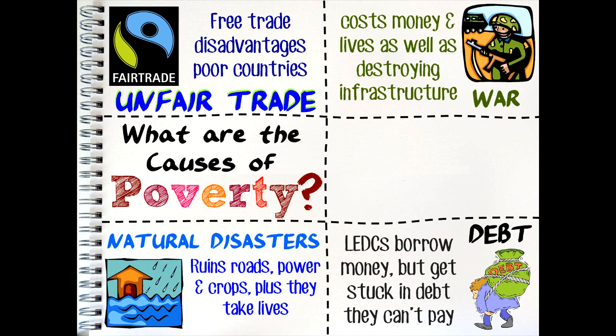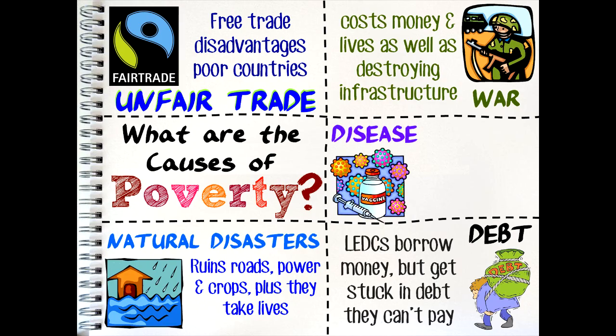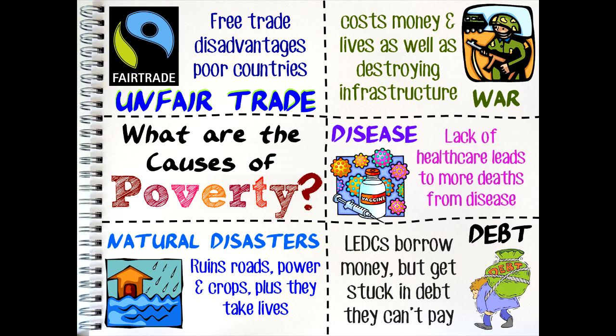Most poorer countries do not have effective healthcare systems, so the impact of viral diseases, like HIV/AIDS, is more damaging. Diseases like this stop people being able to work and contribute to the economy, and instead become a drain on resources. In addition to poor healthcare, poor sanitation and water supplies also make this problem worse.